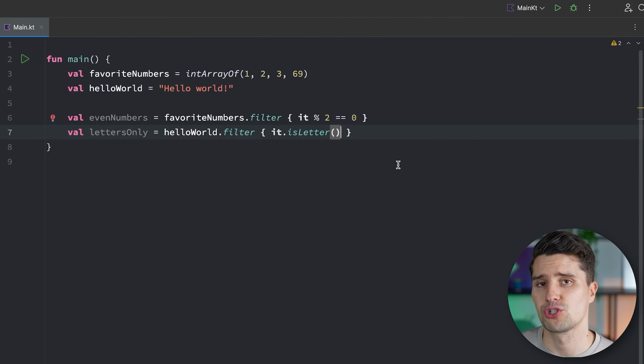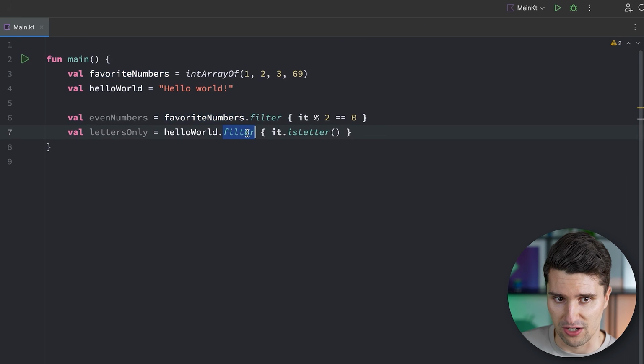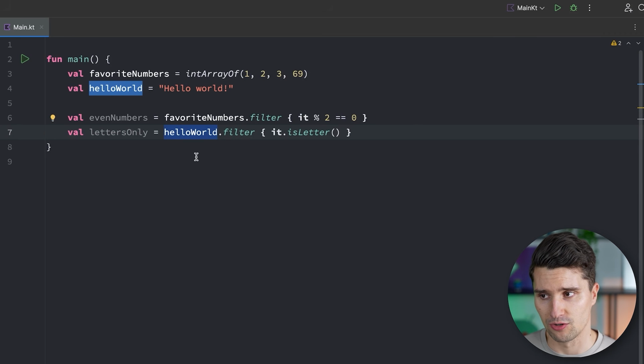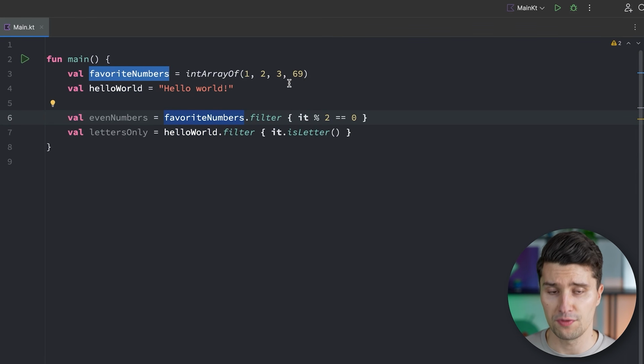And if you've actually watched carefully, you have maybe noticed something interesting. This filter function is called on an integer array here. And this filter function is called on a string here. And specifically also, if we go back a little bit, a string is just an array of characters. So this filter is called on an array of characters, and this filter is called on an array of integers. So both times we are actually iterating over an array, but the type of elements, that differs. And still we can call this filter function. So that is how we get to generics.